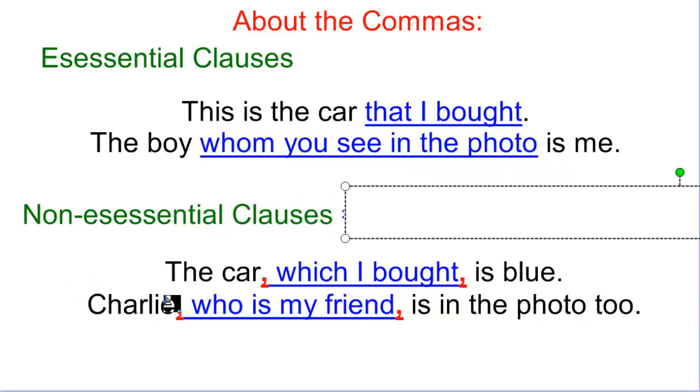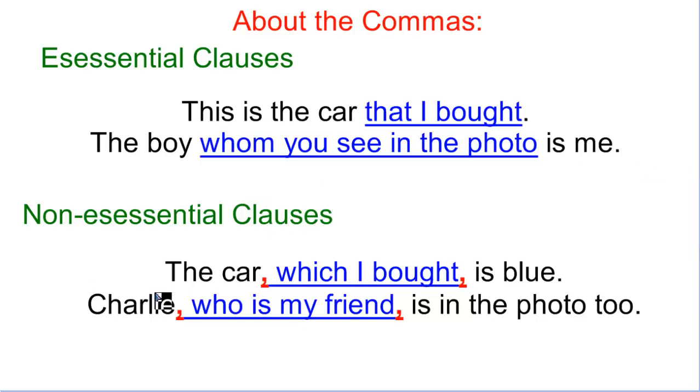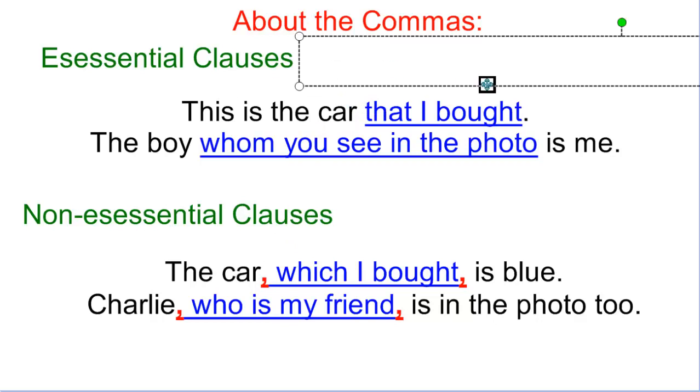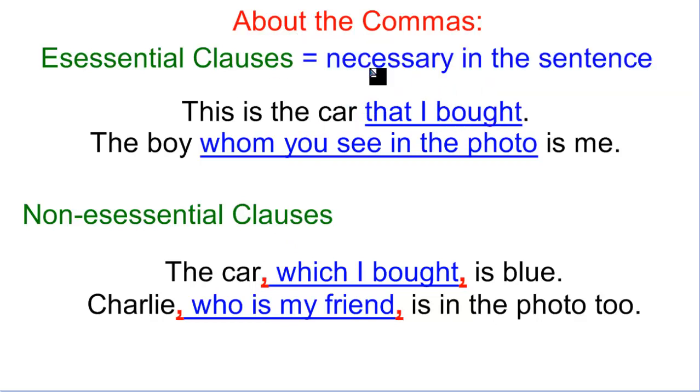Now, the name is kind of unnecessary because you don't really need to know essential or not essential. The important thing that you have to differentiate here is the importance of the sentence. Essential clauses, in other words, means that it's necessary for the sentence. Okay? So this part is an important comment that you have to mention in the sentence. If you don't put that comment, maybe your sentence is going to be in the air.